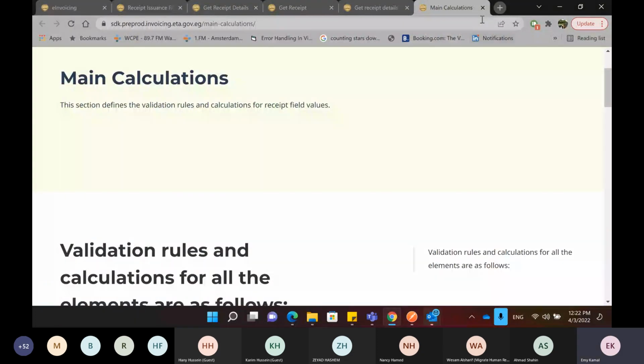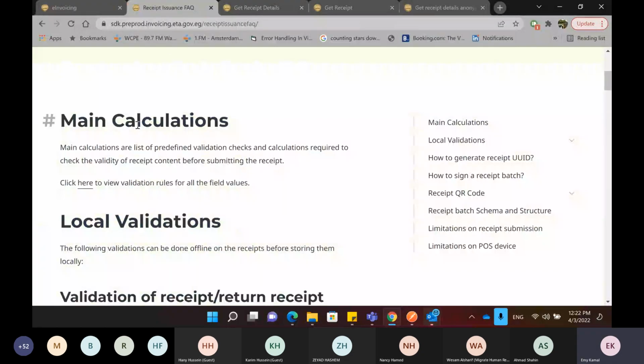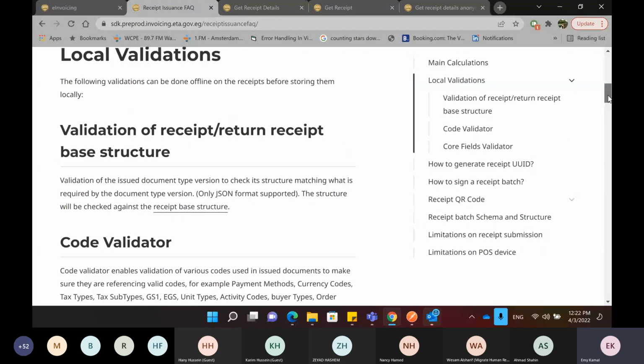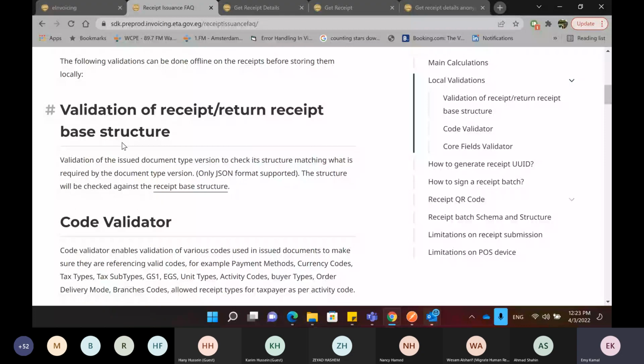The second thing is the local validations. Like I said, we do some validations on the receipts to make sure that the receipt is correct. The first thing is the structure of the receipt. This is the one I showed you at the beginning of the session, that the receipt you are submitting needs to follow the structure that we showed you, and it should be in JSON format. If you open this page, it will get you to the same page that we checked earlier about the receipt structure. So this is the first validation that you need to do.